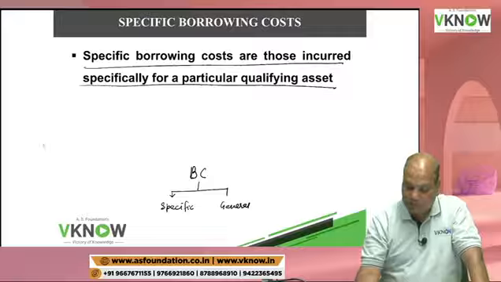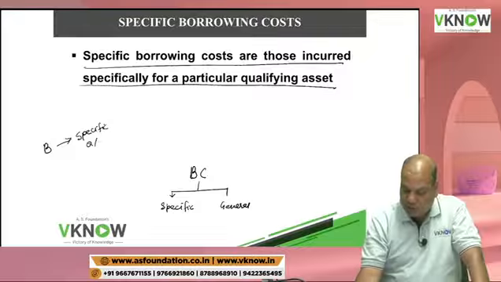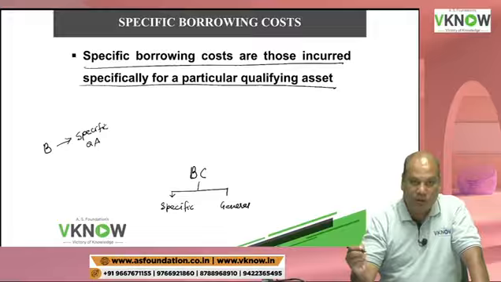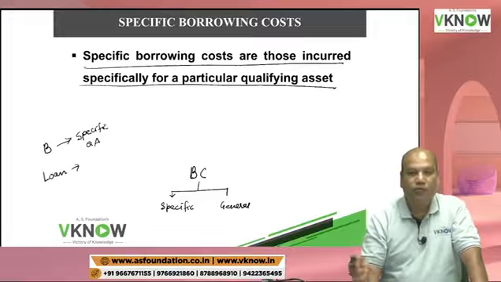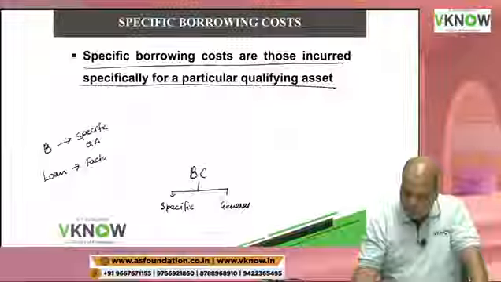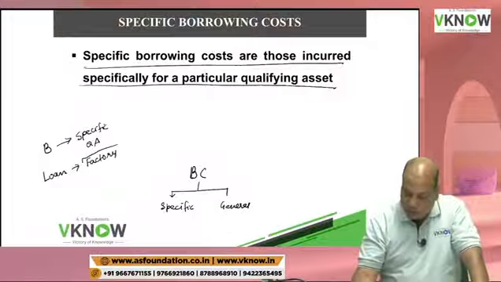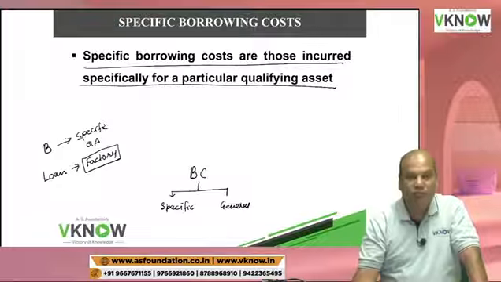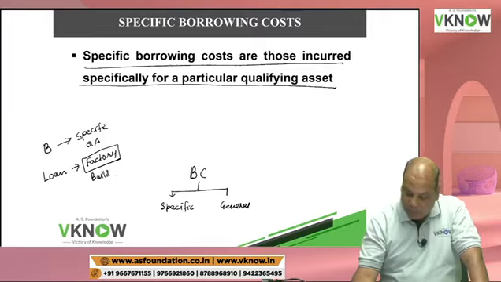Very simple. Here the borrowing is for a specific qualifying asset. Like for example, you go to the bank and you say, I want to take a loan. Bank says, what will you do with this loan? So you will say, I will use this loan for construction of this factory, construction of this building, or whatever.